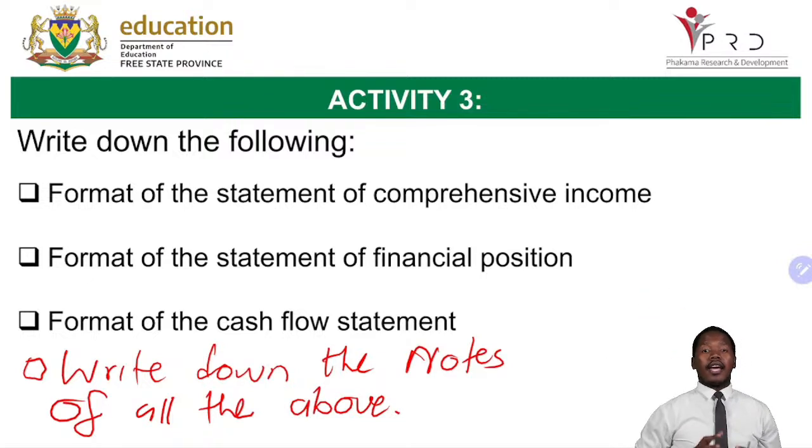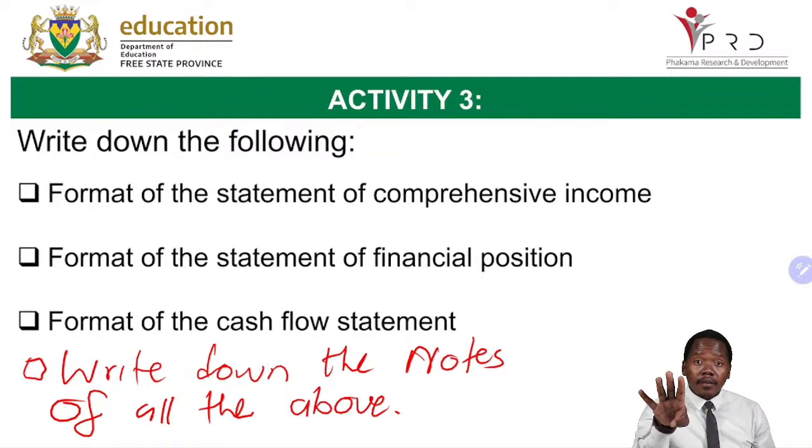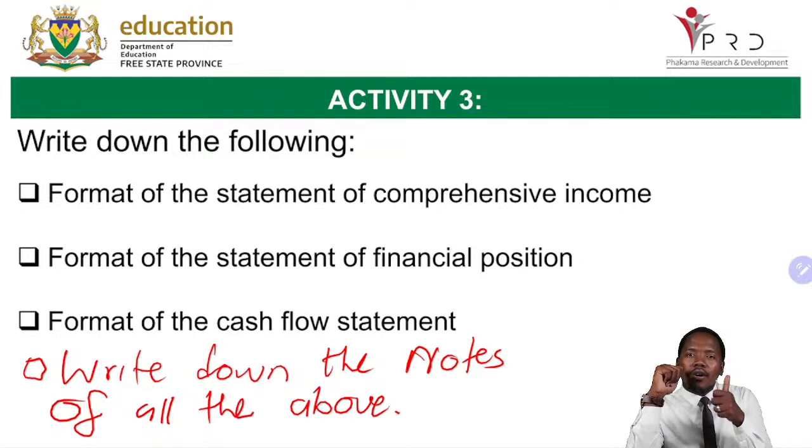Okay, so remember, you have 4 questions tomorrow. You have your statement of comprehensive income or your correction of net profit. You have your statement of financial position. You have your notes. You have your cash flow statement, calculation of financial indicators, as well as theory questions on cash flow statement.